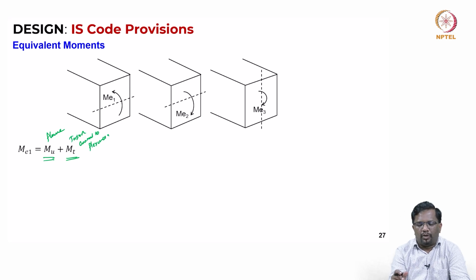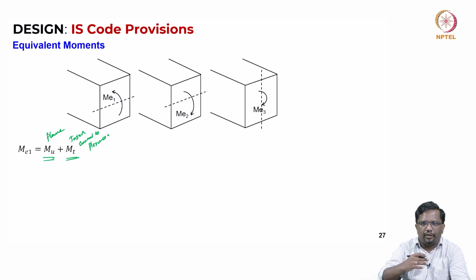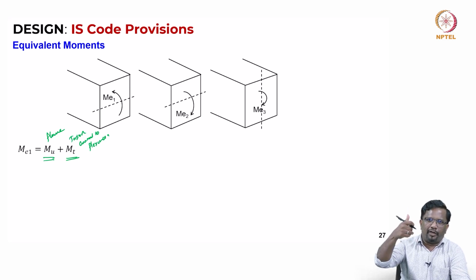Now, bending is going to create compression and tension, while torsion is going to create tension everywhere. So, at one location on the tension side, the amount of tension is going to increase. Somehow I have to account for that. That is the reason the torsion is converted into an equivalent bending moment. We have increased the demand in bending and then we are designing for it.